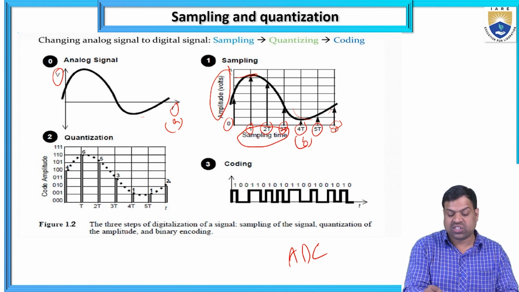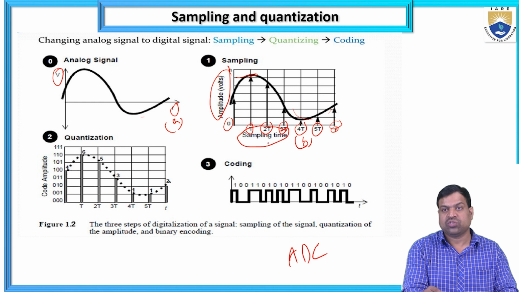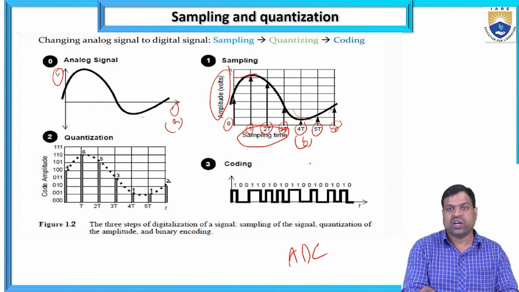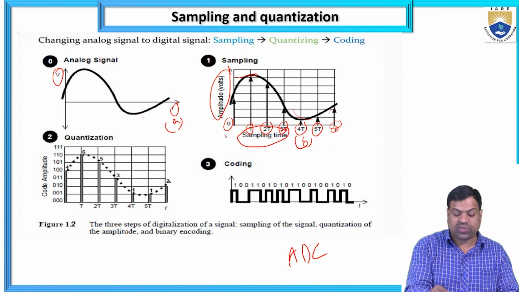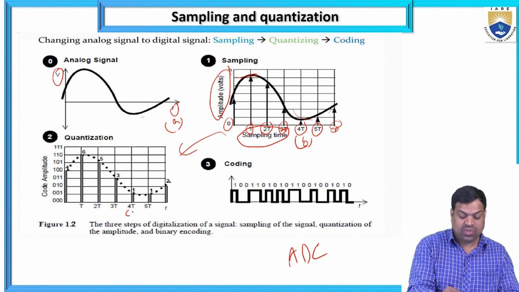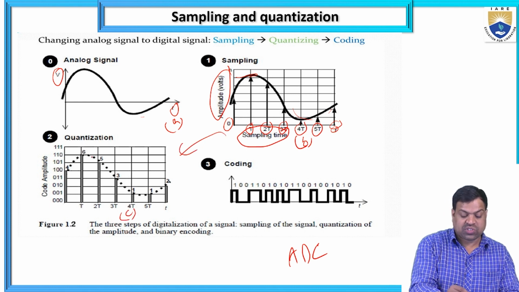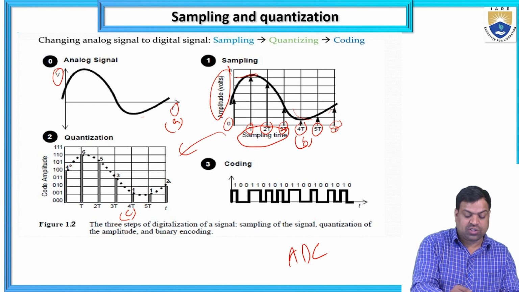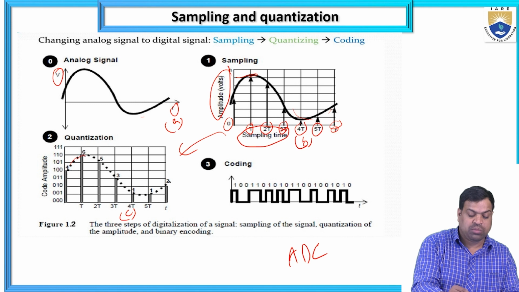So how many time levels are there? I am taking here up to 5T: T, 2T, 3T, 4T, 5T, 6T, like this. So I am converting to the time levels. After this, I am taking a number of samples. At each amplitude level, is the amplitude increasing or not? Yes, here I am increasing, and here I am decreasing. So in this order, increasing to decreasing order.